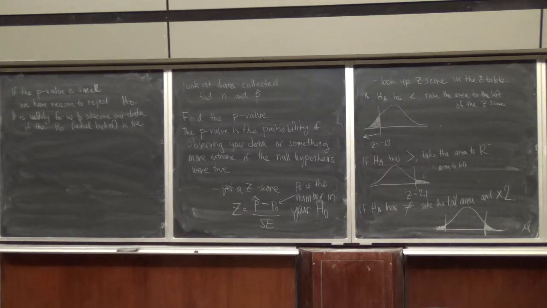It says, it is unlikely for us to observe our data if the null hypothesis or initial belief is true. That's what it means when our p-value is small.